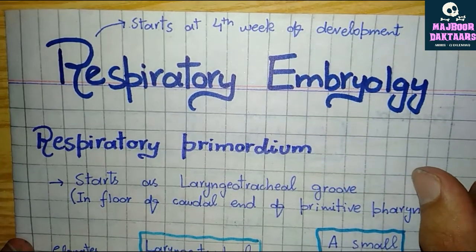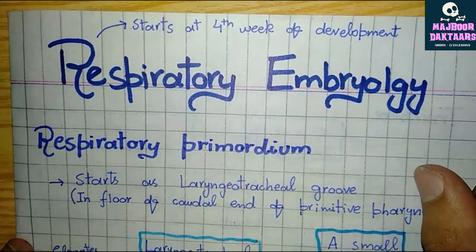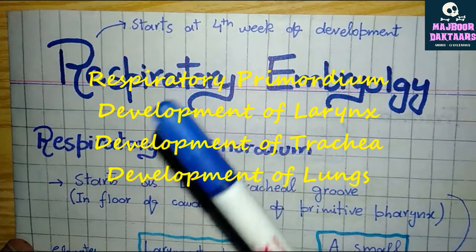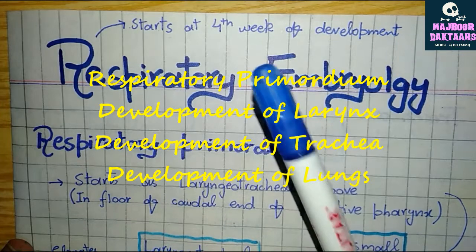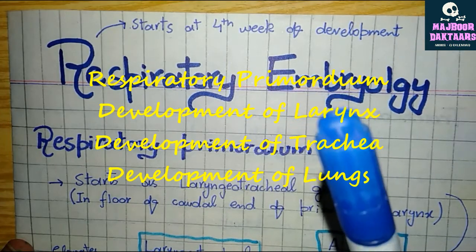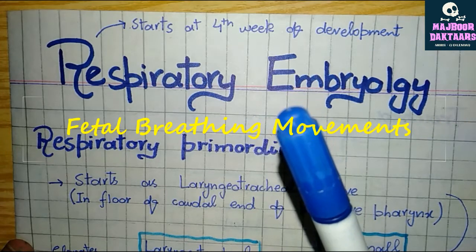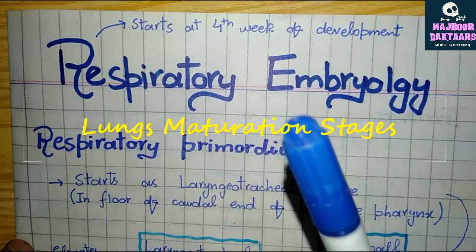Today we're going to talk about the respiratory embryology, including the respiratory primordium, the development of respiratory primordium, the development of larynx, the development of trachea, development of lungs, along with the fetal respiratory movement and the stages of development of maturation of lungs.